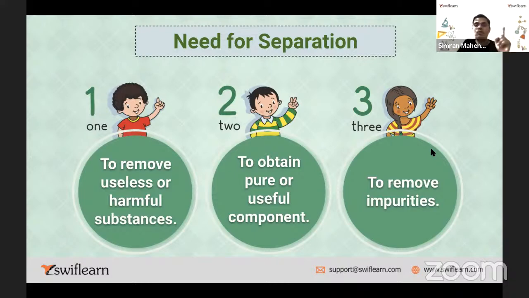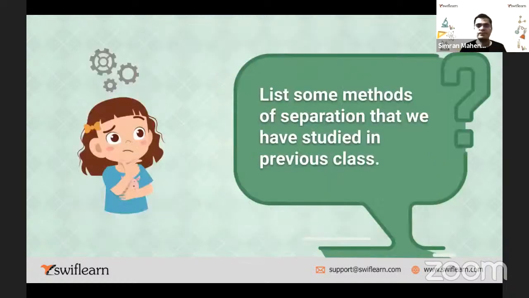First is to remove useless or harmful substances. Second is to obtain pure or useful component, which has to be used practically in our life. And third thing is to remove impurities so that I can keep the pure substance as pure as possible. So these are the three purposes of separation. Very good. Let us go ahead.